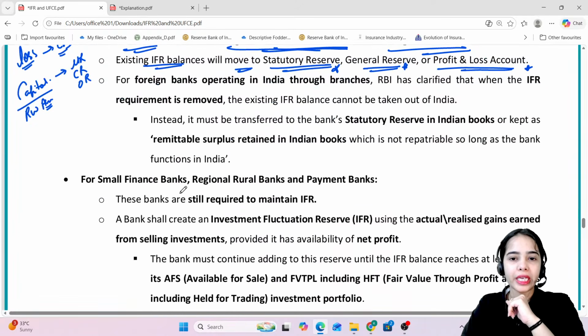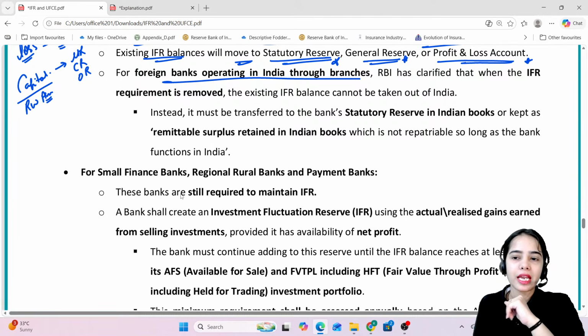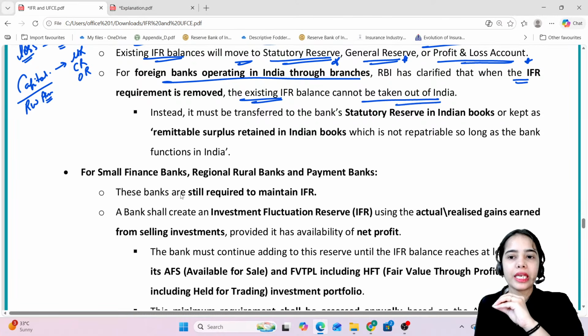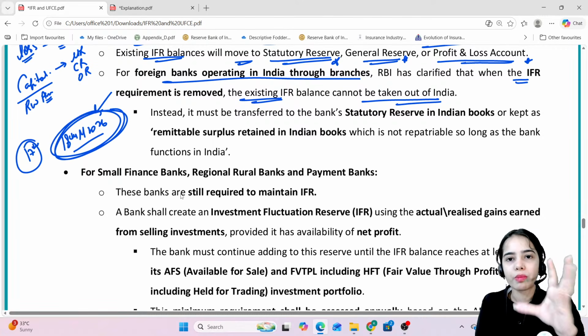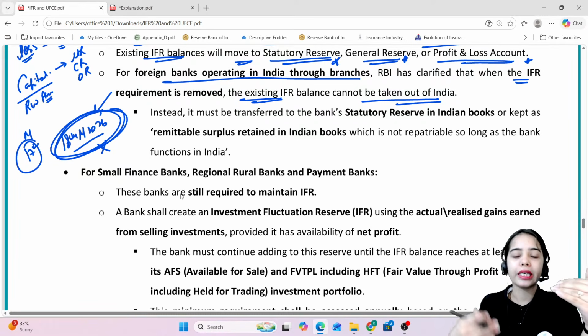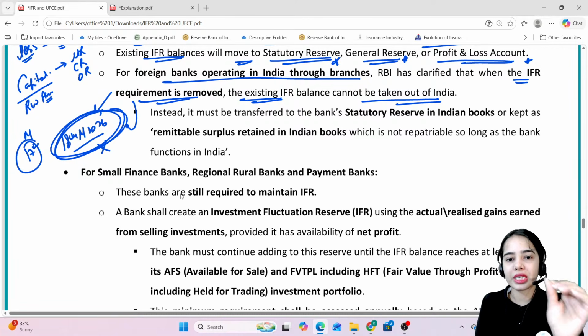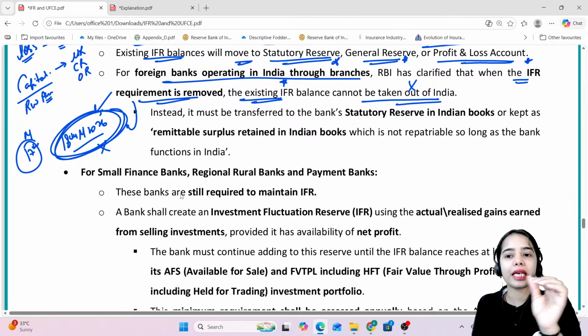For foreign banks operating in India through branches, RBI has clarified that when the IFR requirement is removed, the existing IFR balance cannot be taken out of India. So see, these regulations are applicable from 18th May 2026. So from 18th May 2026, the commercial banks and local area banks do not need to maintain the IFR, the investment fluctuation reserve. So till 17th May, whatever fluctuation reserves they have maintained, for the foreign banks operating in India through branches, RBI has clarified that when the IFR requirement is removed from 18th May 2026, the existing IFR balance cannot be taken out of India.